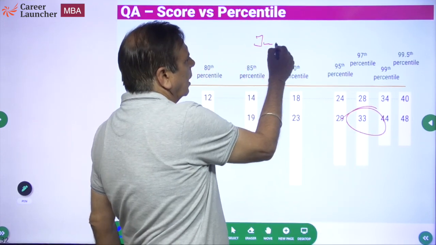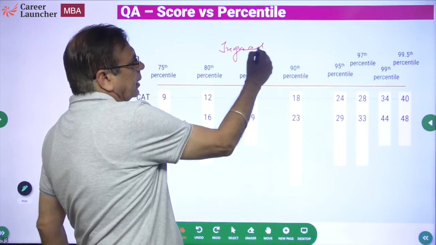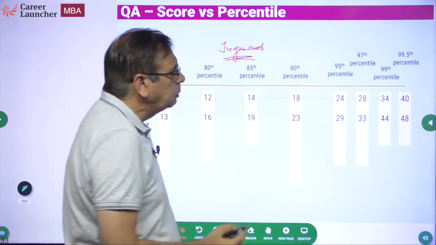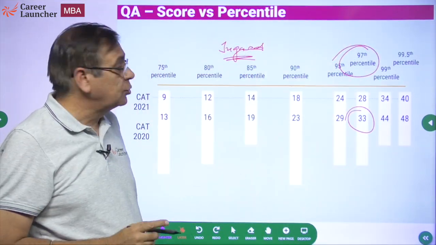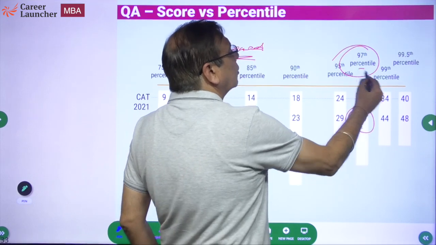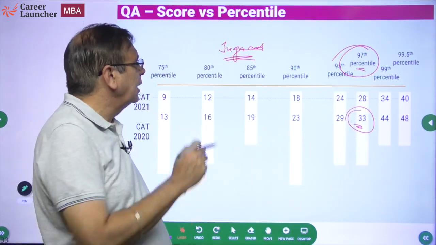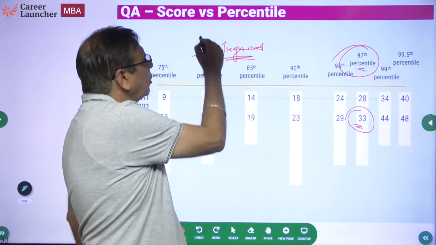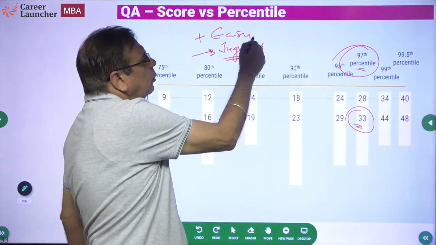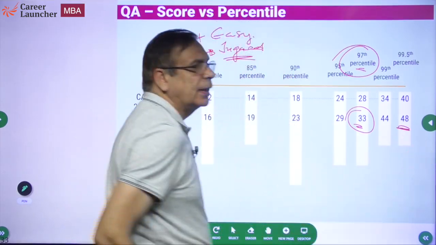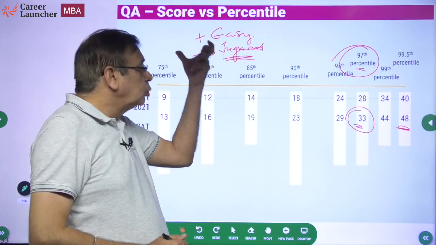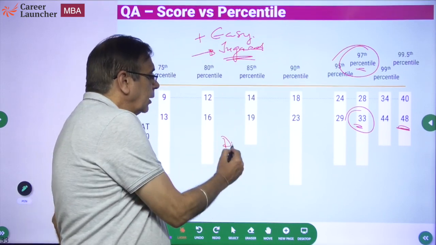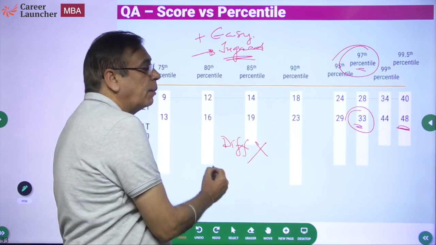So when we are looking at Jugaad, which I have been discussing in the past papers also, a score of 33 marks or a 97 percentile is never the issue. More than the marks, I would say it is percentile. A 97-98 percentile is easily doable using the Jugaad methods. In addition, if you do a few easy questions, nothing stops you from getting to a 99.5 or even a 100 percentile. So the key to doing well is to apply Jugaad, do the easy questions, and do not worry about the difficult questions. They don't matter at all.